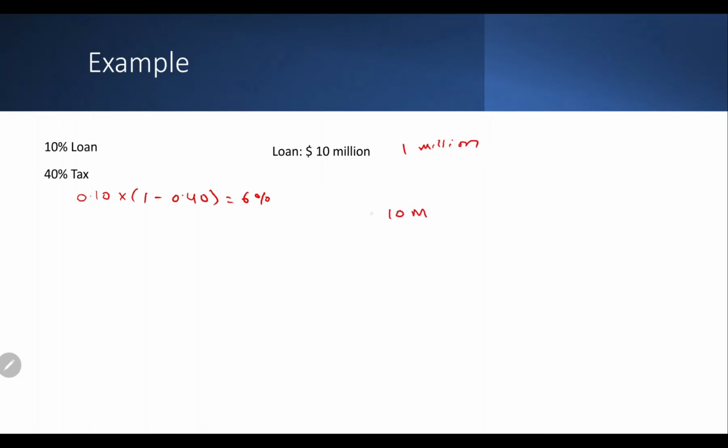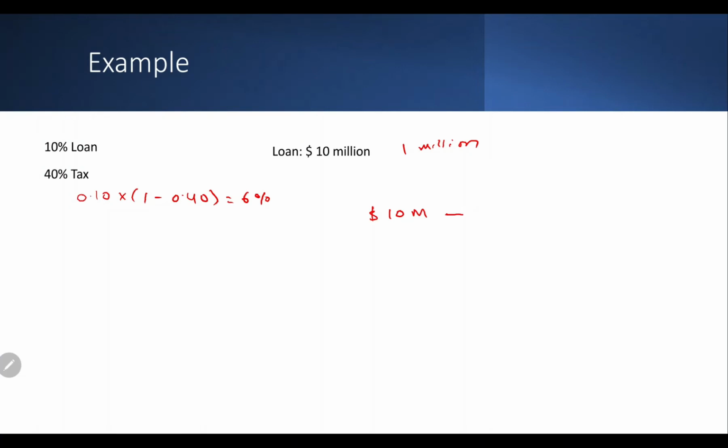Suppose a company has taken 10% loan and falls in the tax bracket of 40%. Now using this formula, the loan would cost the company 10 multiplied by 1 minus 40%, that is 6%. So if there is a pending loan of say 10 million, the interest payable would be 1 million. And this is deductible for the tax purpose. Now suppose the profit of the company before interest was 10 million. It would have had to pay 40% of 10 million as tax if the amount of interest was not reducible.